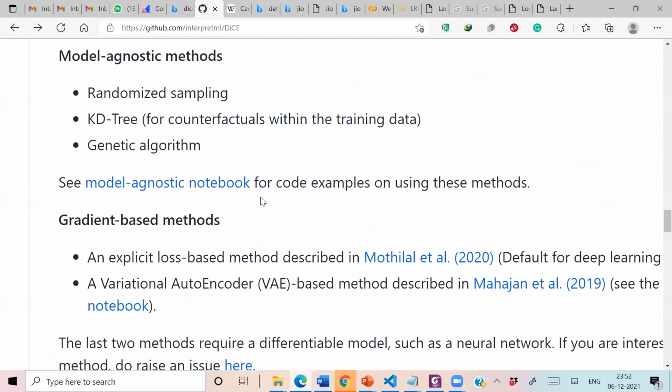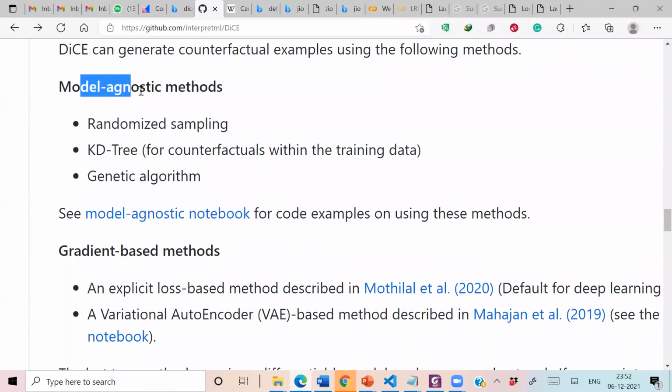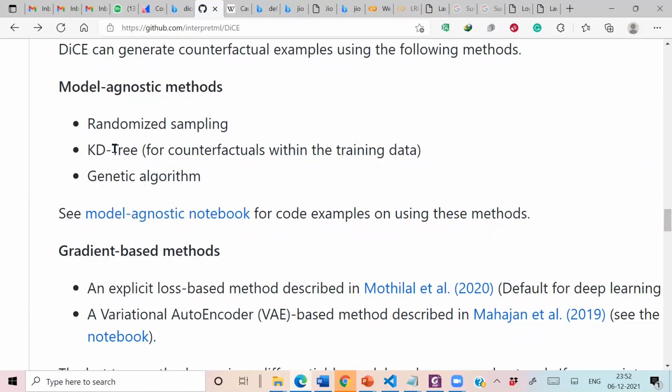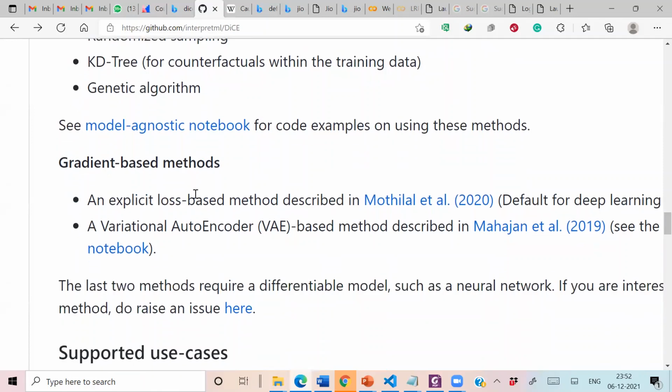An important point to note is that in the case of model agnostic methods, we have to specify randomized sampling, but we can also use a genetic algorithm. We can specify KD trees, and there is some work on white boxes, which are actually gradient based methods.